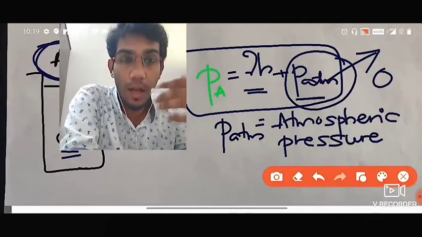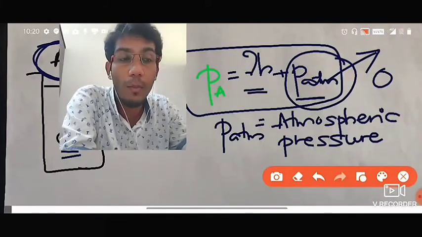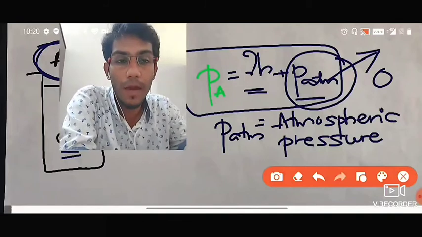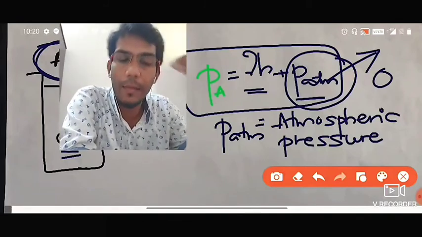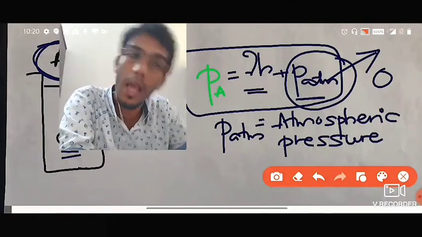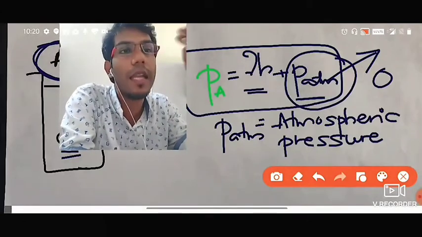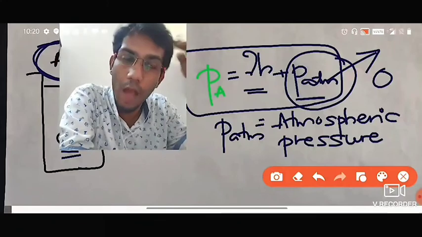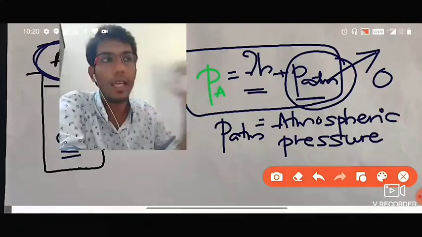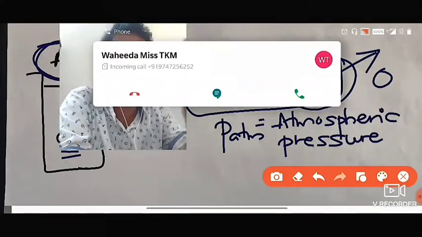In fact, even now we do have atmospheric pressure above our head. But do we feel any kind of pressure on top of our head? No. Why? Because our body is designed to accommodate that pressure. So we cannot feel any pressure even though there is some pressure above our head. We're just neglecting it; actually it's not at all 0. We do have a considerable amount of pressure acting in and around us, but we are not feeling it. So since we are not feeling it, we are just making that 0.